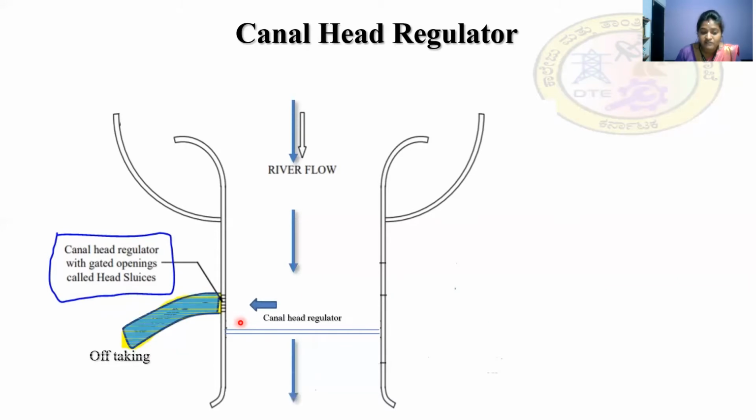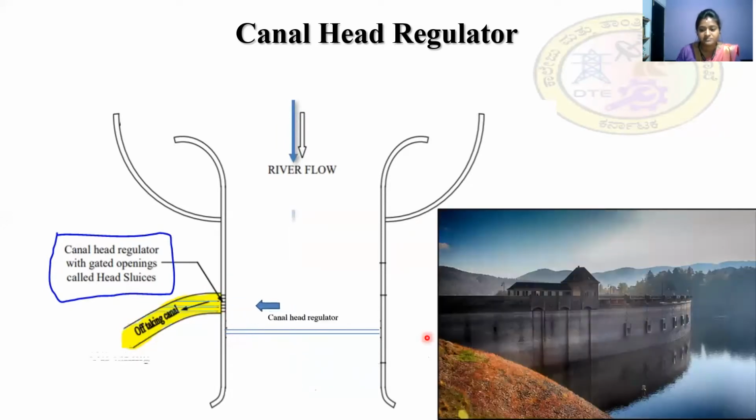I repeat the definition once again. The structure which is constructed at the head of the main canal to control or to regulate the flow of water is known as the canal head regulator. So this is the river flow direction, and this is the off-taking canal. The structure is constructed at the head of this main canal, so this structure is known as the canal head regulator.